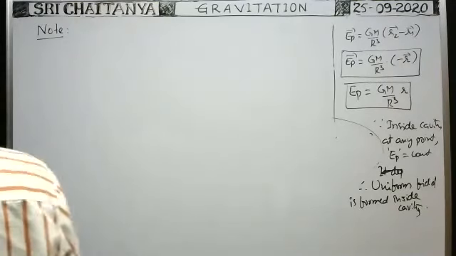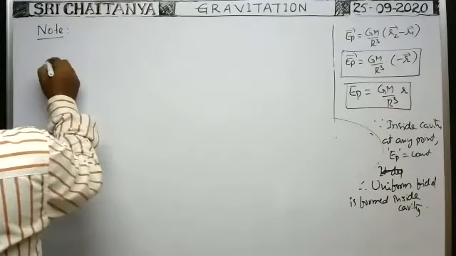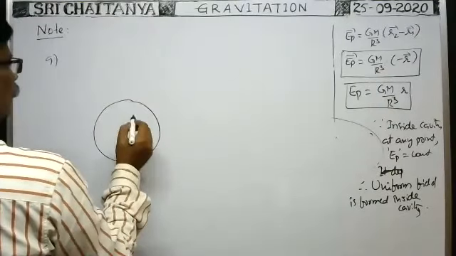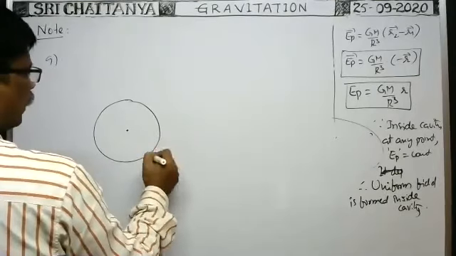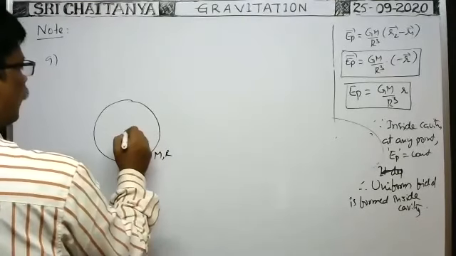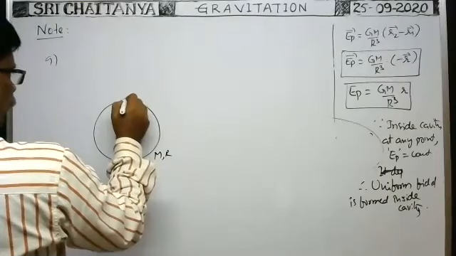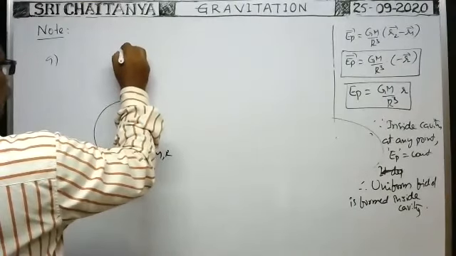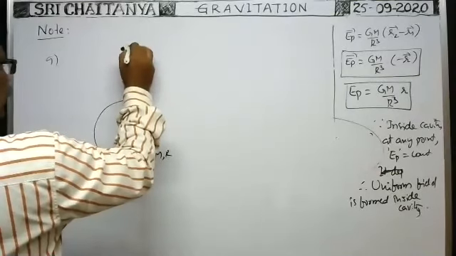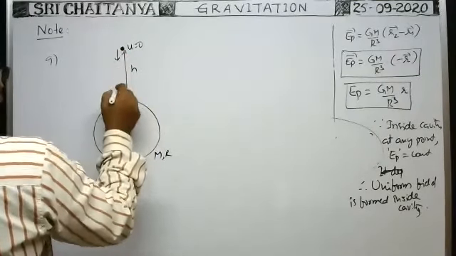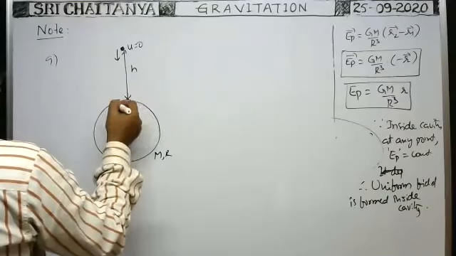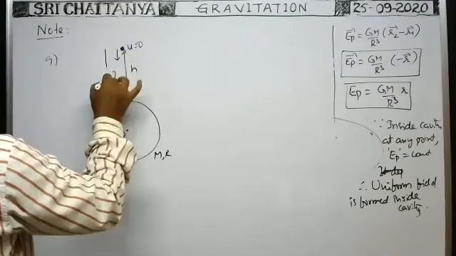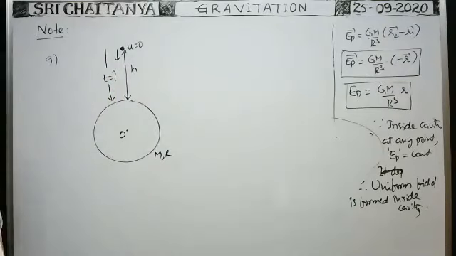Next, you see, it is a solid sphere or earth of mass m, radius r. It is the center. From the surface of the earth at a distance h, one particle is there. Initially, it is dropped. Then what is the time taken by the body to reach the surface of the earth?